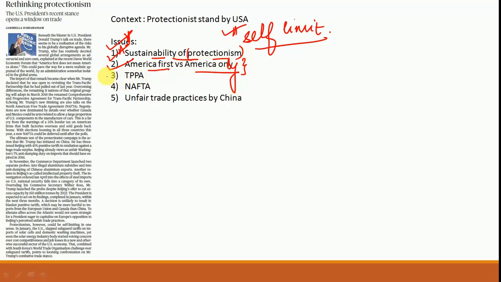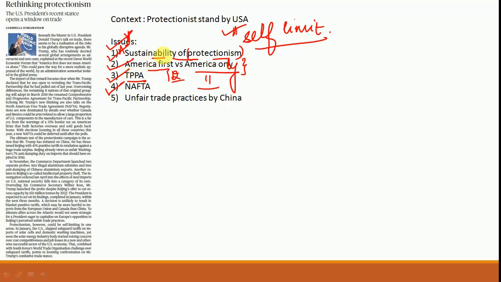Another analysis is with regards to the Trans-Pacific Partnership Agreement. Now we all know that last year the US backed out from this partnership agreement, and from the 12 countries, only 11 countries were left. So these 11 countries did not decide to dissolve this agreement. Rather, they regrouped and they formed a newer agreement which is going to be renamed as the Comprehensive and Progressive Agreement for Trans-Pacific Partnership. So in this respect, the US is now reconsidering joining the TPP. So that is one analysis, that the US has been unable to successfully implement protectionist policy and is now looking to join this agreement again. So that is vital.